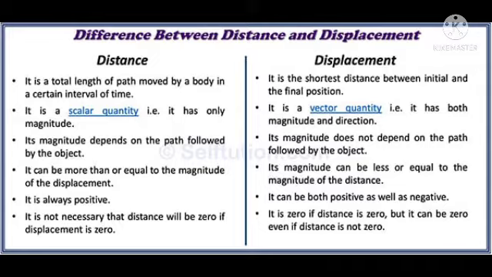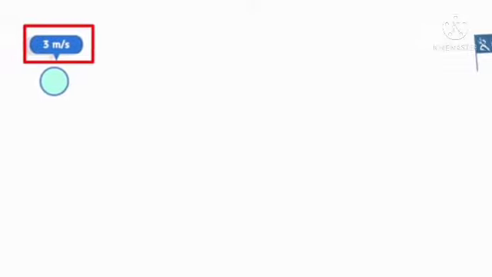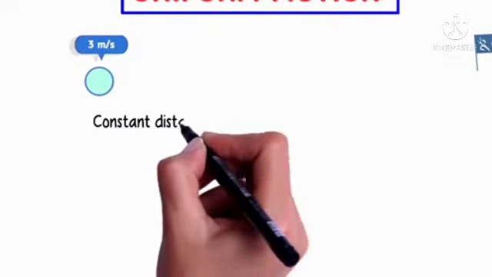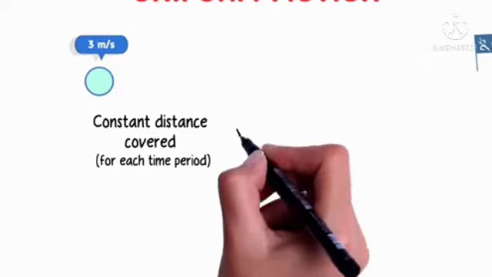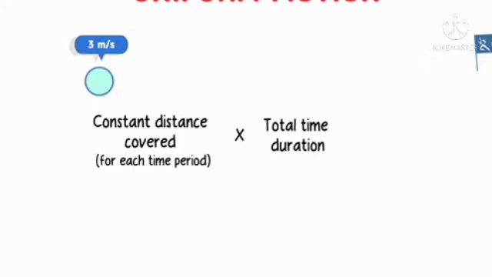Displacement is 0 if distance is 0, but it can be 0 even if distance is not 0. Let us assume uniform motion. This is 1.3 meter per second in a marathon. 3 meter per second, one body moving from one position to another position. Uniform motion means a body is said to be in uniform motion if it covers constant distance in each time interval.